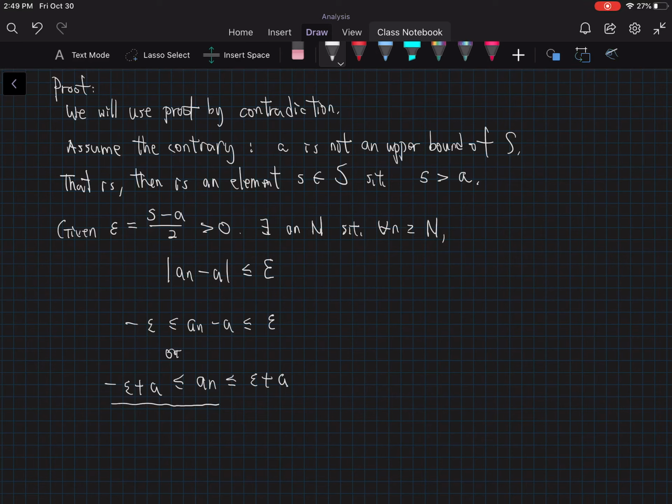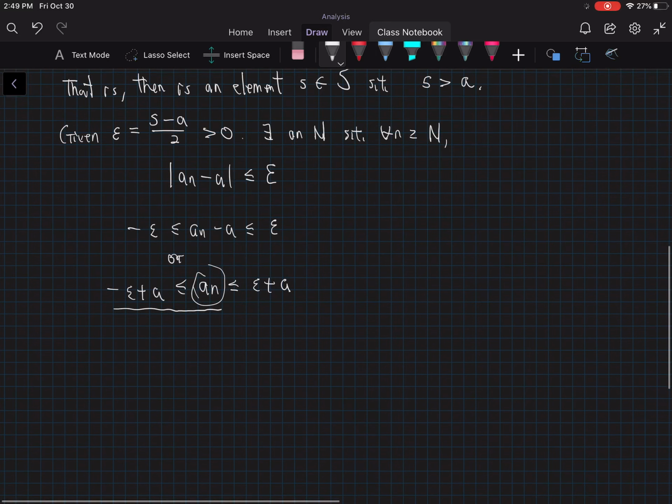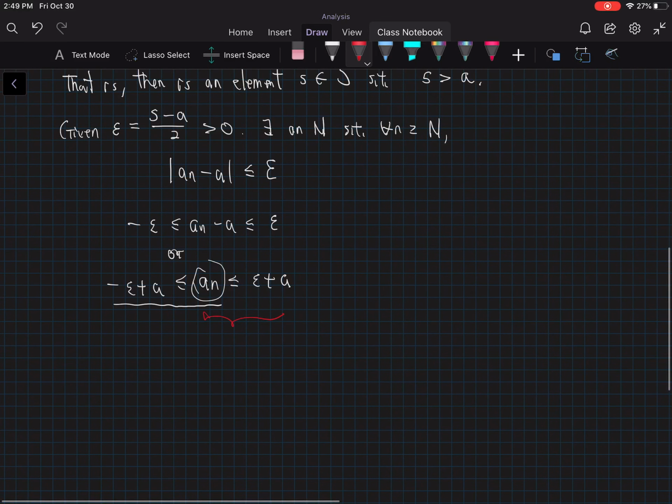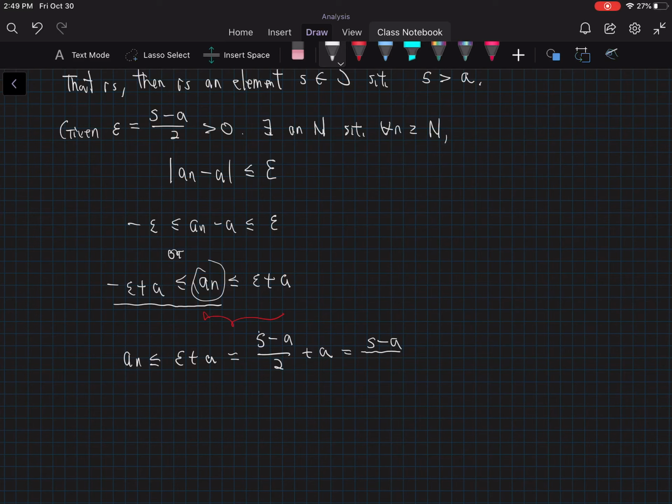I'm not going to worry about this part because I'm going to show that at some point a sub n is less than the number they shouldn't be less than. So I'm going to focus on the right hand side. What does the right hand side tell me? a sub n is less than or equal to epsilon plus A. However, epsilon is s minus A over 2, so plus A, that equals, just doing some arithmetic for you, 2A over 2, so s plus A over 2.